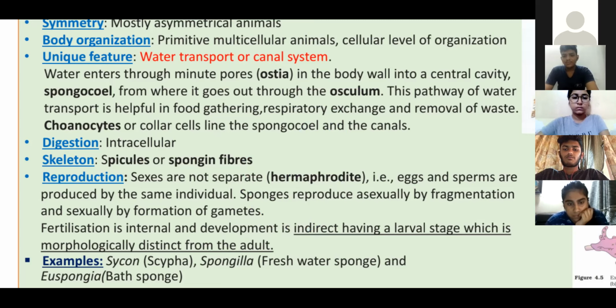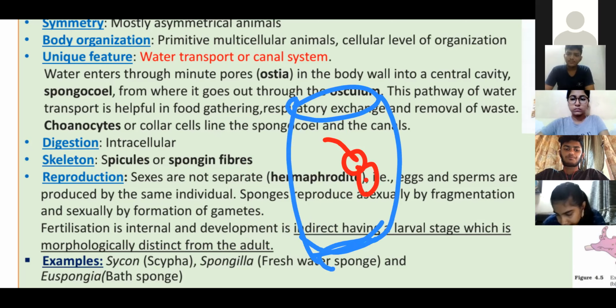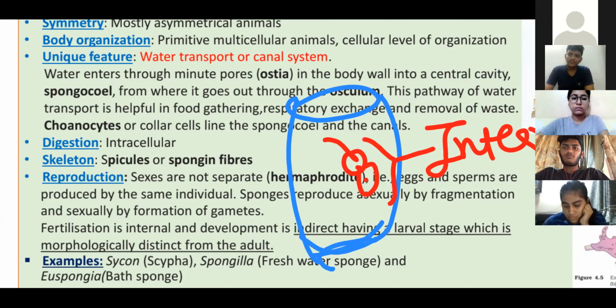Whereas in case of the sexual reproduction, always remember, sexual reproduction by formation of gametes. Here testes and ovary both are present in same individual. So within one individual, the sperms are formed and the ova are formed. Both form inside the body of sponges and both fused with each other inside the body of sponges. So we can say that fertilization takes place inside the body of sponges, and that fertilization we call internal fertilization.